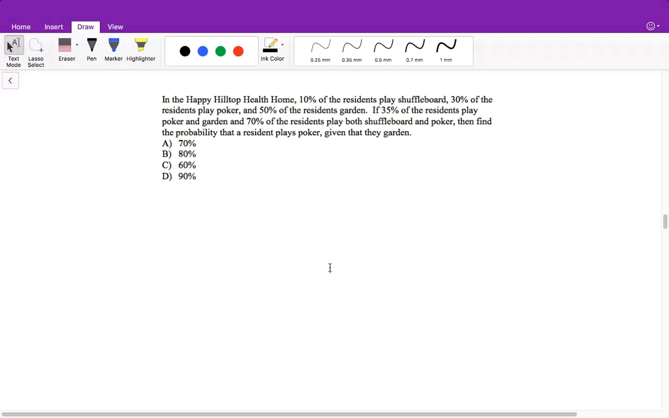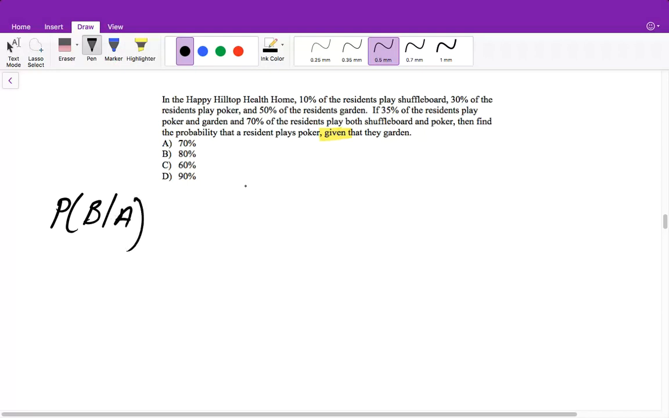Right. In a Happy Hilltop Health home, 10% of residents play shuffleboard, 30% play poker, 50% garden. If 35% of residents play poker and garden, and 70% of the residents play both shuffleboard and poker, then find a probability that a resident plays poker given that they garden. So this is the key thing here. Again, it's given. So we need to use the formula, the probability of B given A.